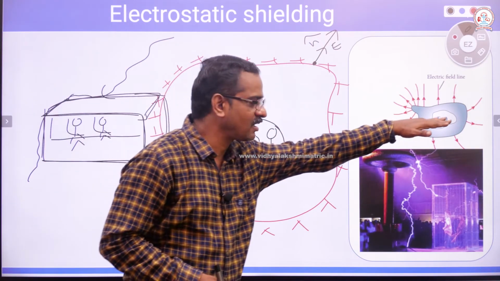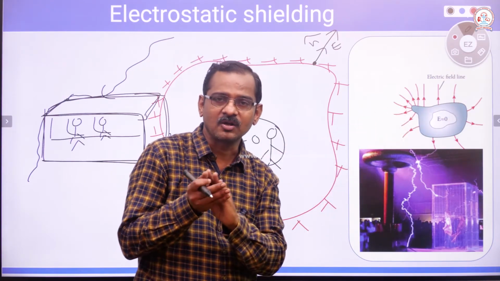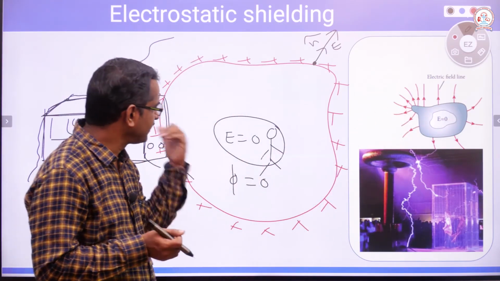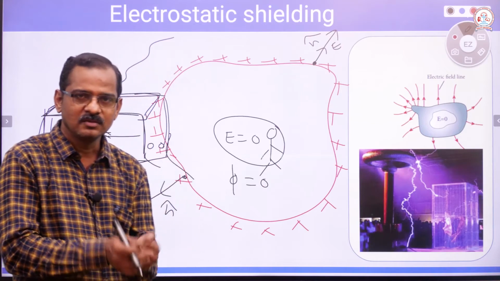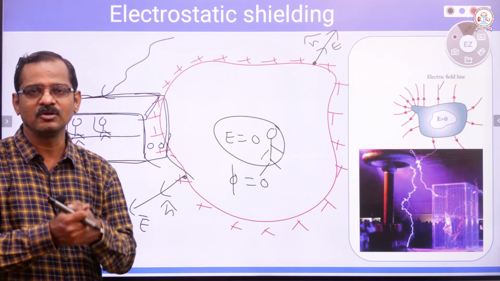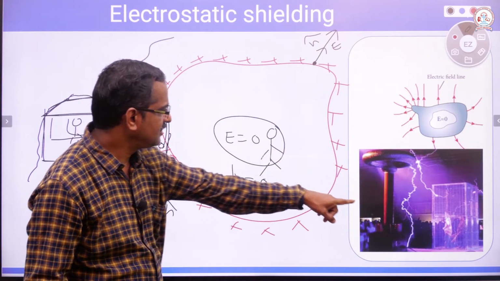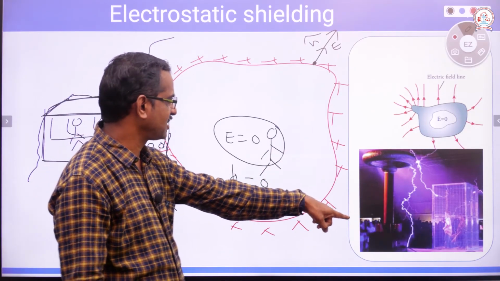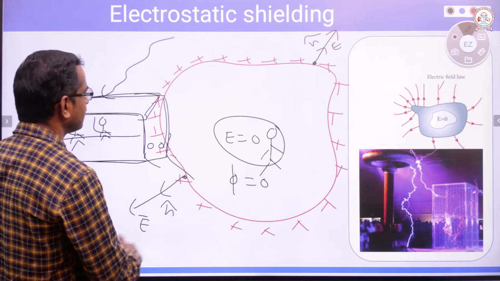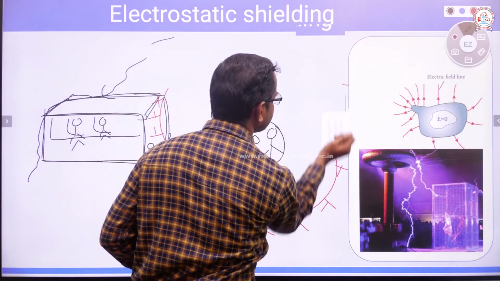So we can compare this with electrostatic shielding. Whether it is a bus or even a car, we can be inside, but we will be safe due to electrostatic shielding. And this concept is known as Faraday's cage.